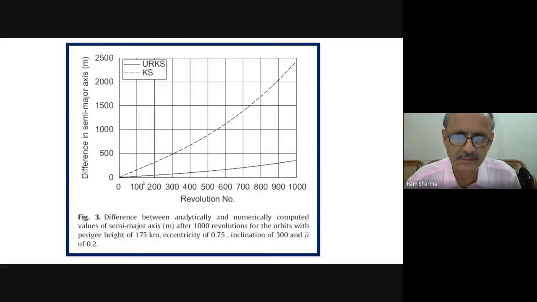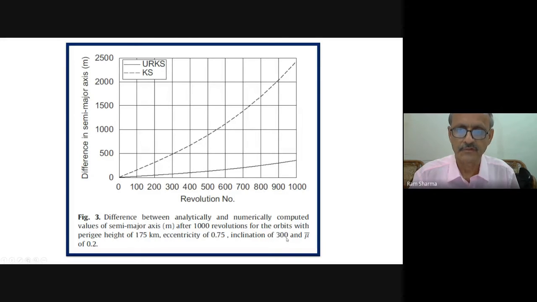Now this is KS, uniformly regular KS. Difference between analytical and numerical computed values of semi-major axis in meters, after 1000 revolutions, for the orbit with perigee altitude of 175 kilometers, eccentricity 0.75, and inclination 30 degrees.